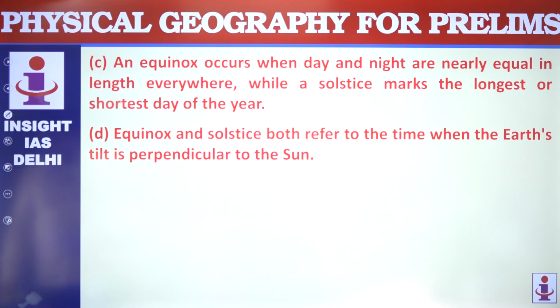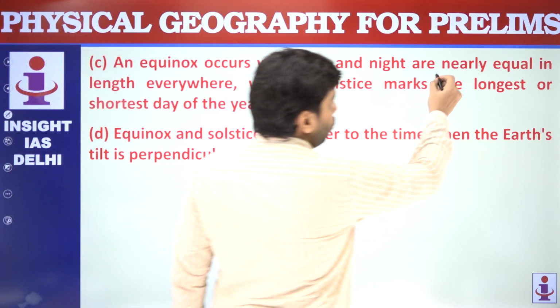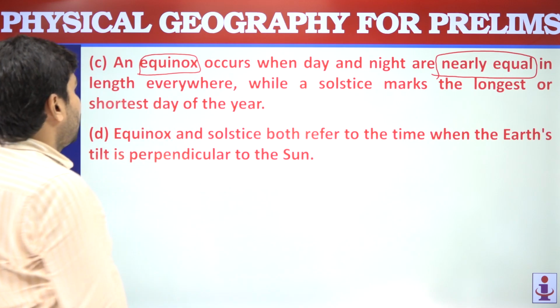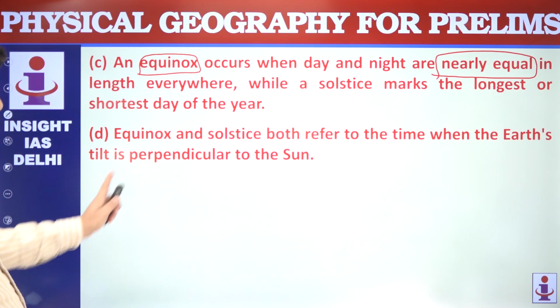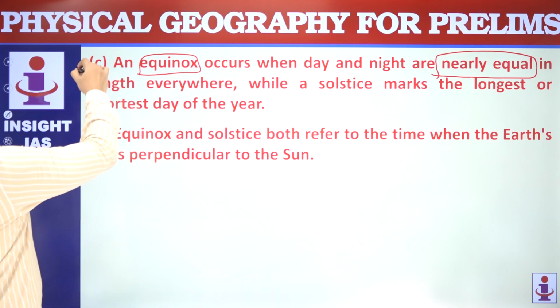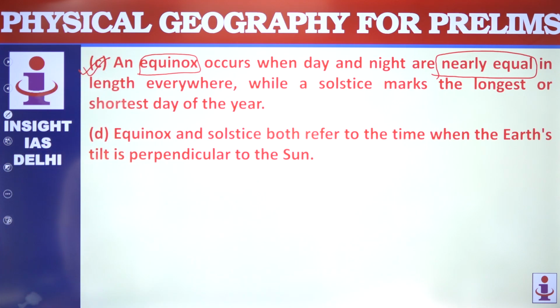Then we have an equinox occurs when day and night are nearly equal. Day and night are nearly equal. Equinox equal in length everywhere, while a solstice marks the longest, shortest day of the year. So this is your correct answer.